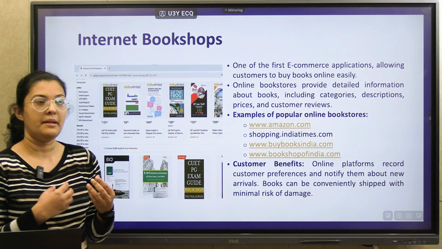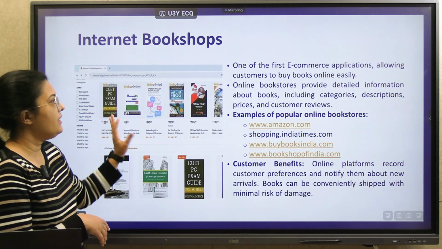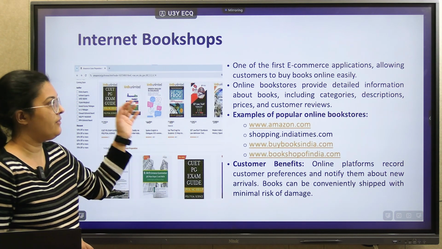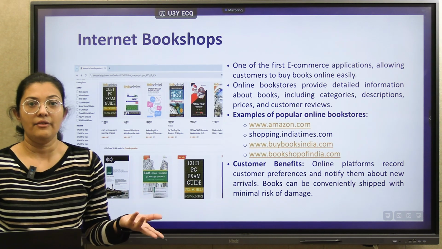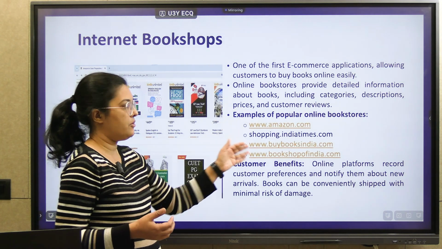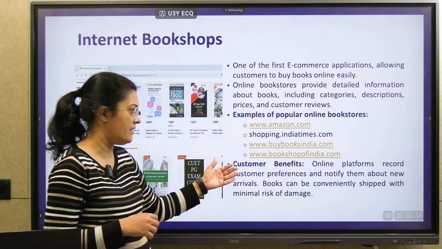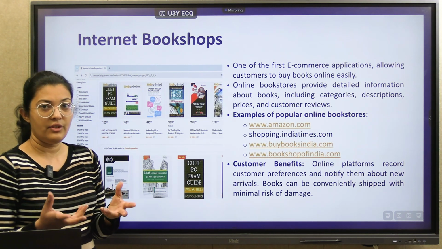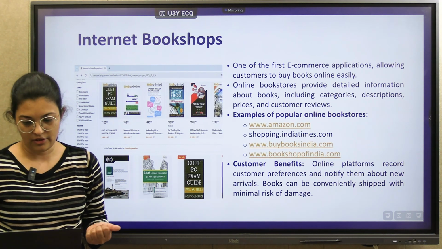Everyone knows, right? We can buy or sell any book online. So that is the first application of this. In this we can purchase any book under different categories. We are able to view the description of the book, prices, and its reviews, so we are easily able to buy any book. These are some popular online bookstores available. Using them we can easily purchase any new book. What is the benefit for us? We are able to view customer preferences, reviews and ratings, so it's easy for us to decide whether I want to buy this book or not.